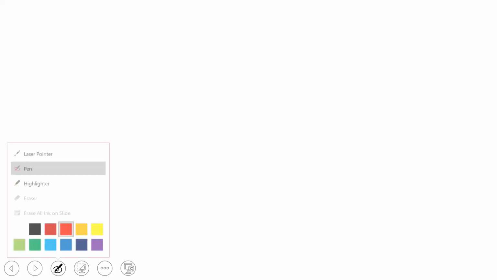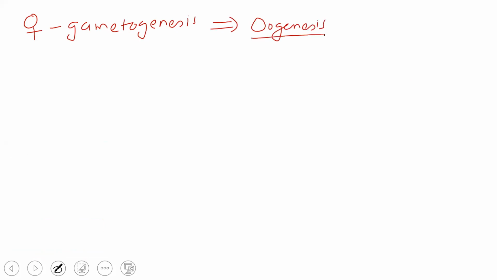I will start with the detail about the entire process. Then once again, I will explain the chart. It is very important, so kindly understand. See, female gametogenesis is also referred to as oogenesis. Keep that in mind.